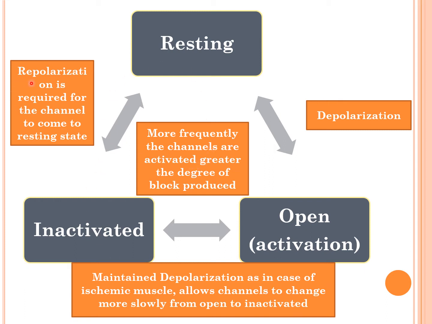So, since additional repolarization is required, the more frequently the channels are activated, the greater will be the degree of block produced by class 1 drugs, because they act mostly on the open and inactivated states and they do not act on the resting state of the sodium channel. For that reason, use-dependent blockade is seen in class 1 drugs.